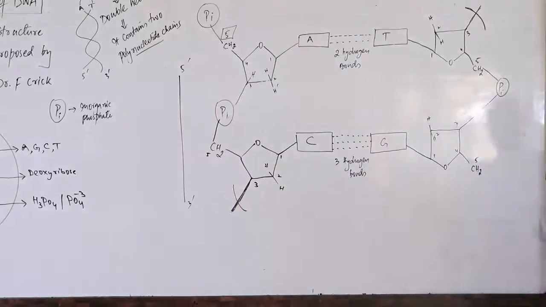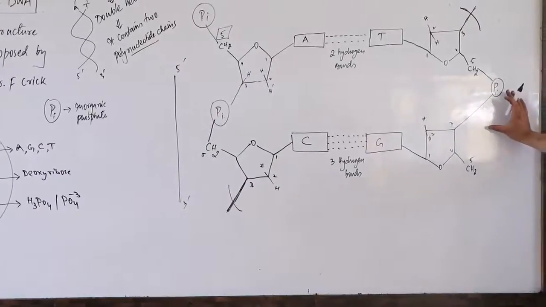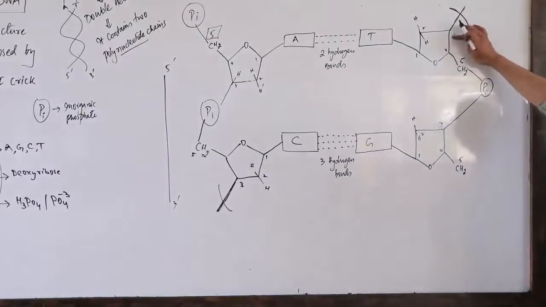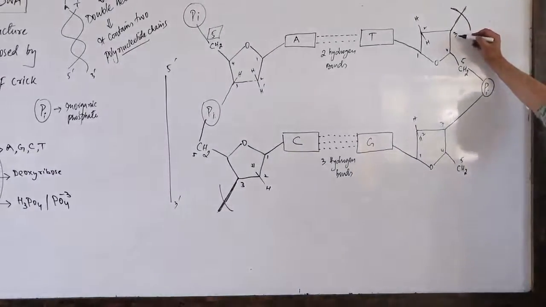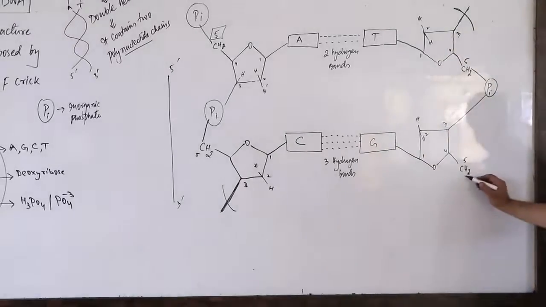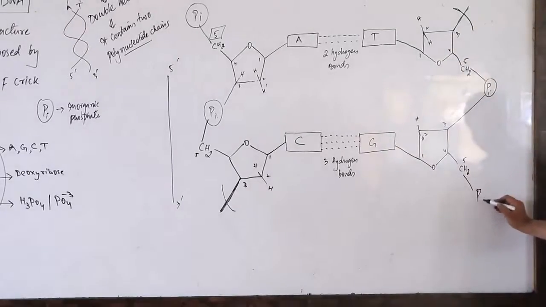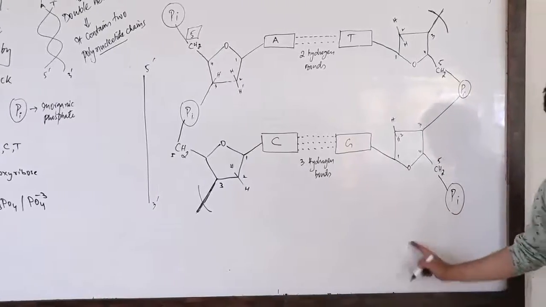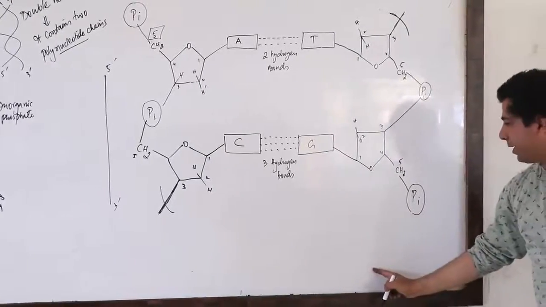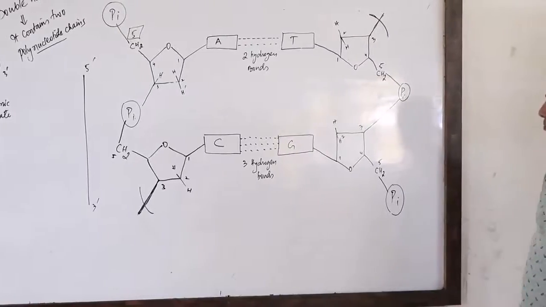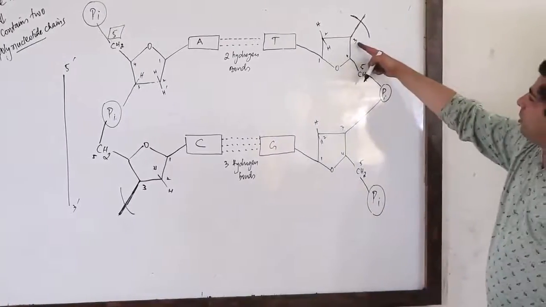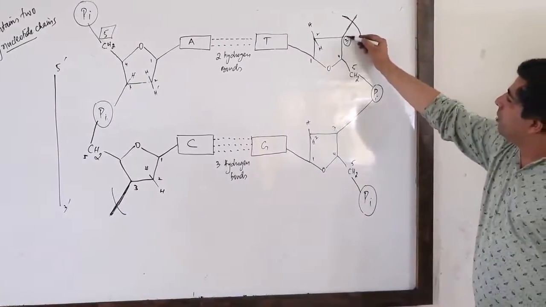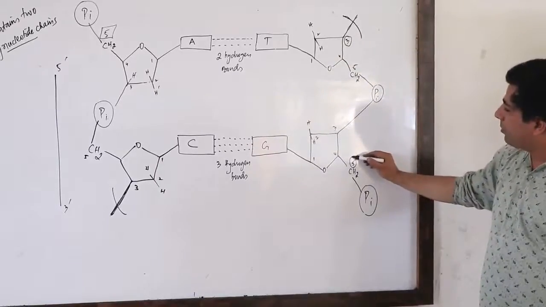But now if you look here at this structure, which carbon is this? This is the 3rd carbon of the sugar. And which carbon is this, my dear friends? It can interact with the inorganic phosphate, then it can interact with another sugar. So this chain will also continue on this side, correct? Now tell me, here you are moving from 3rd to 5.